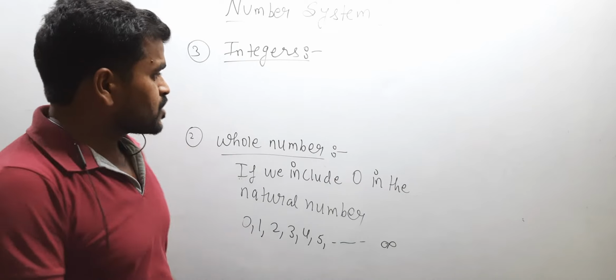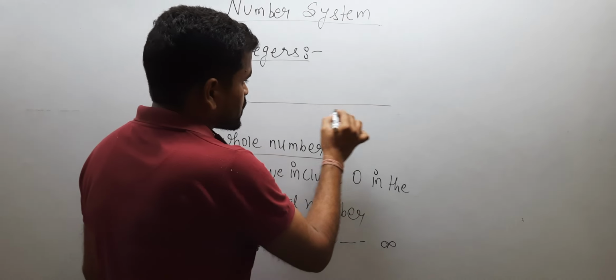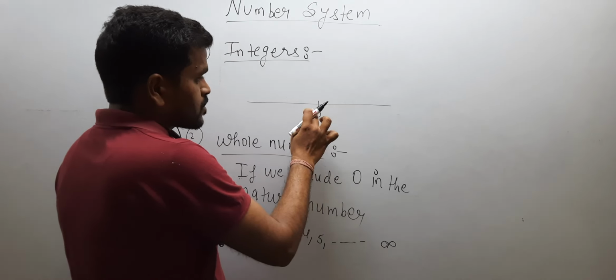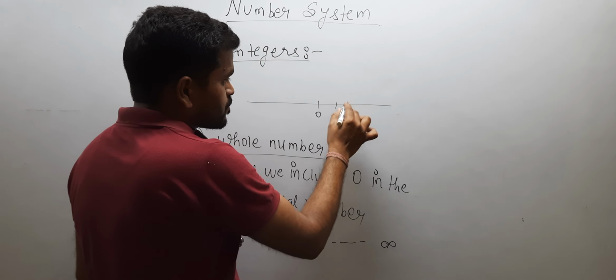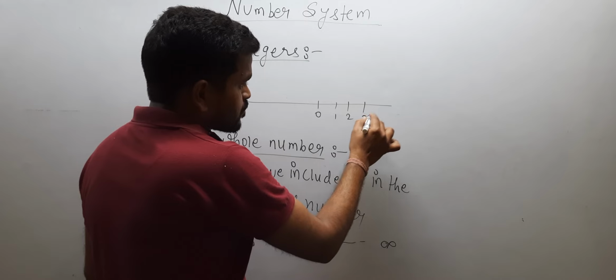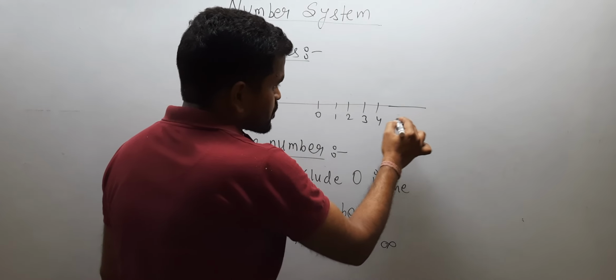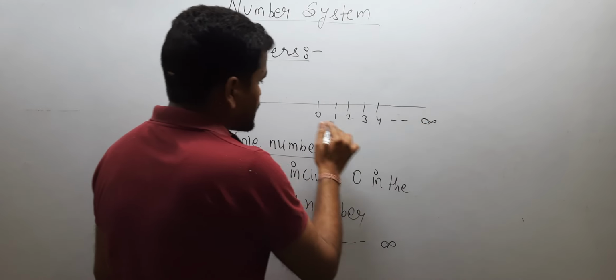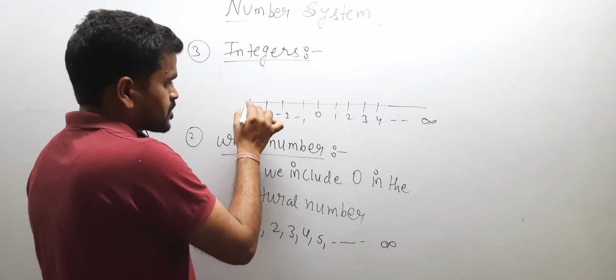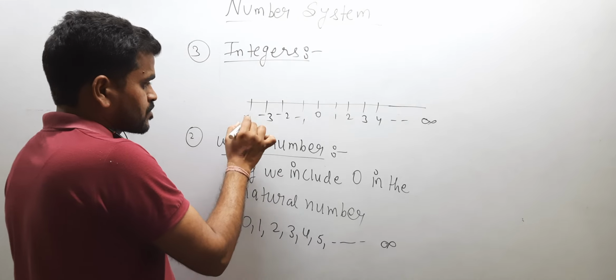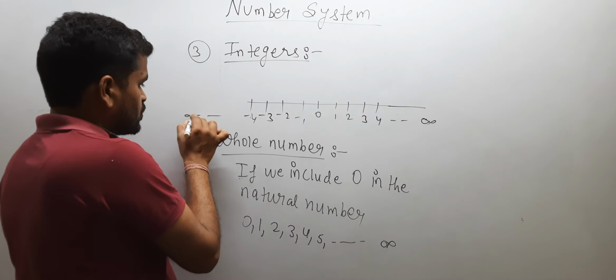In number line system you have seen that here is the 0. On the right side of the 0 there are the positive numbers up to infinite, and on the left of the 0 there are the negative numbers up to infinite.